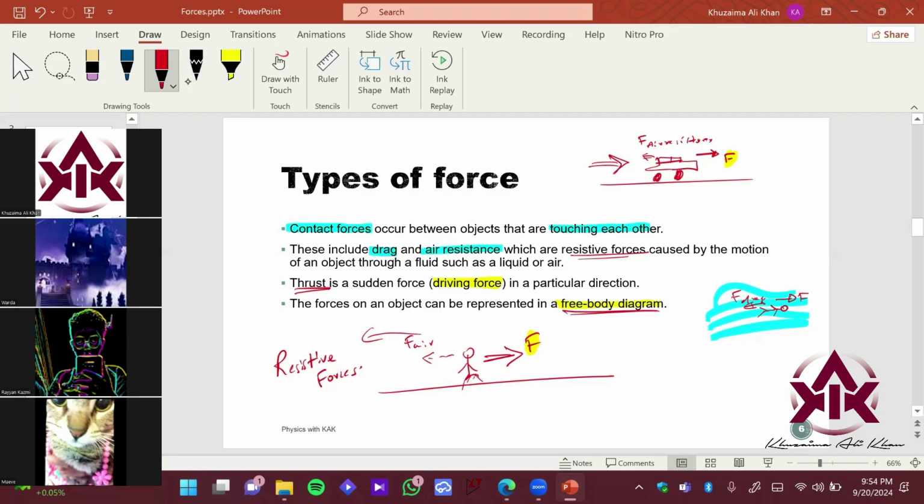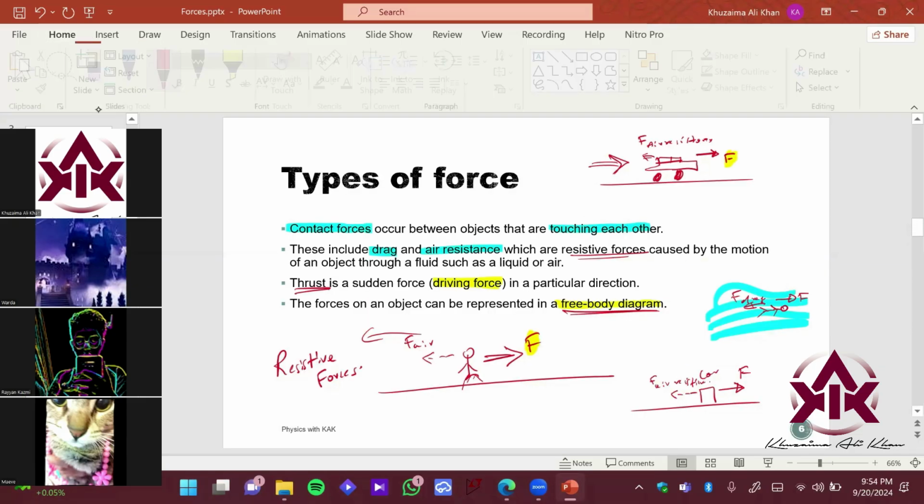You just use a block. Let's imagine this is the car, and it has two forces. One force is basically causing it to accelerate in this direction, and one force is trying to stop it in this direction. That is air resistance. So this is basically a simple representation of any body. Resistive force, air resistance, right? So does that make sense?